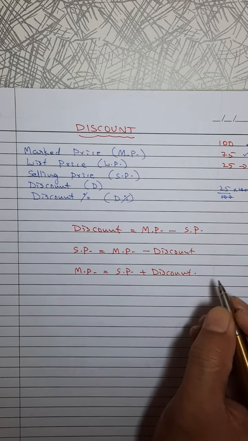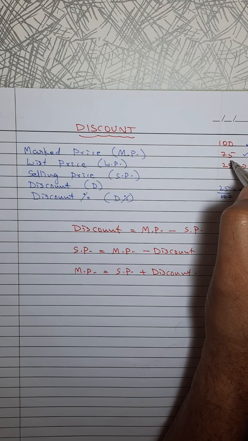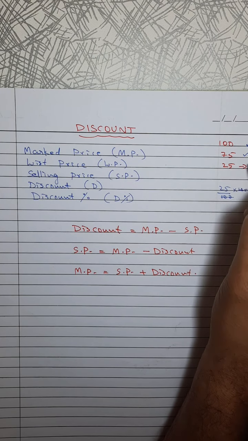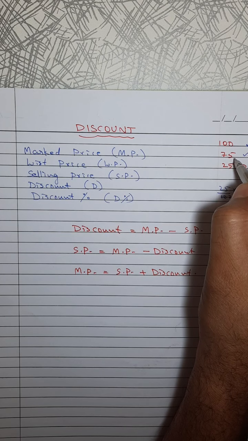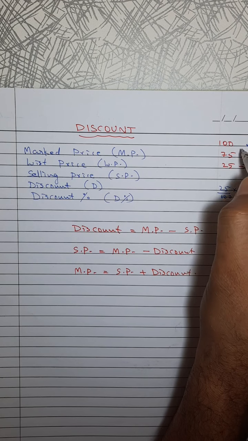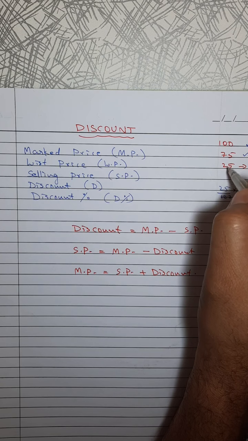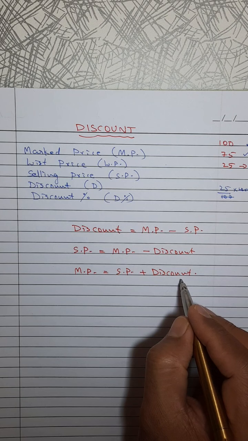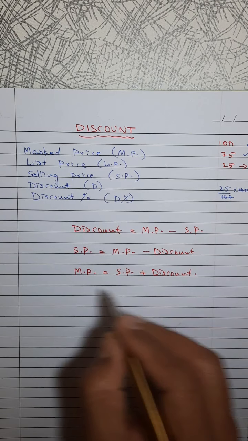Why? Marked price 100. I purchased it for 75 and I got a discount of 25. That means originally the price was 100: 75 plus 25. Selling price is 75, discount is 25. So, selling price plus discount is marked price.